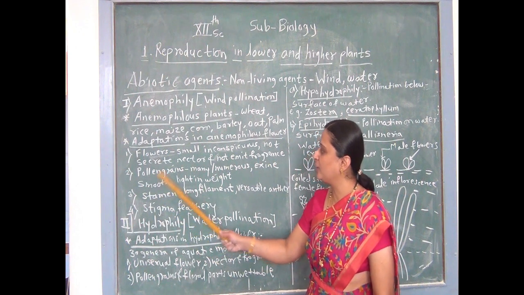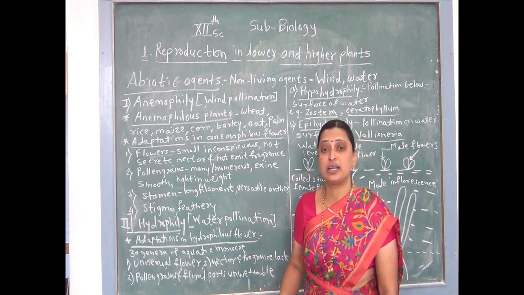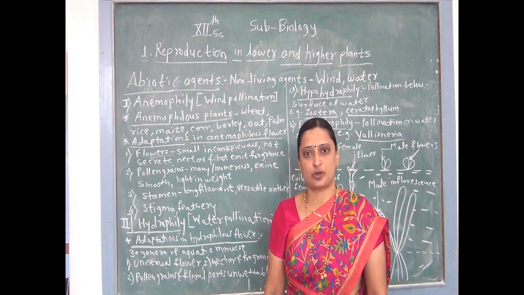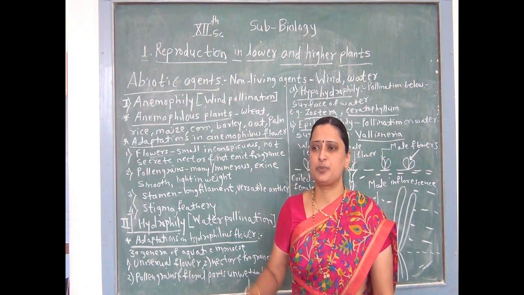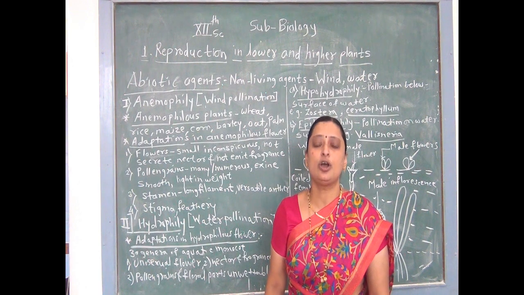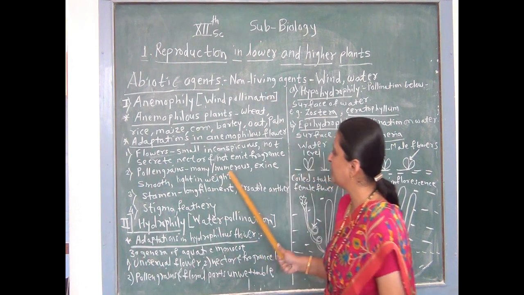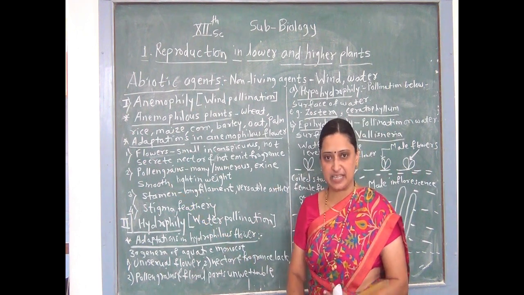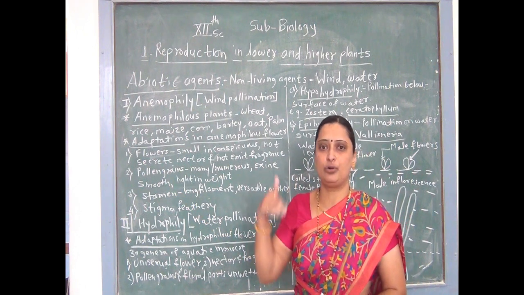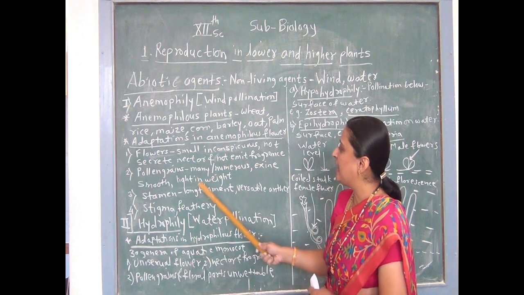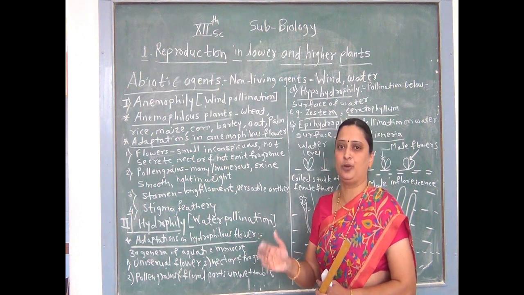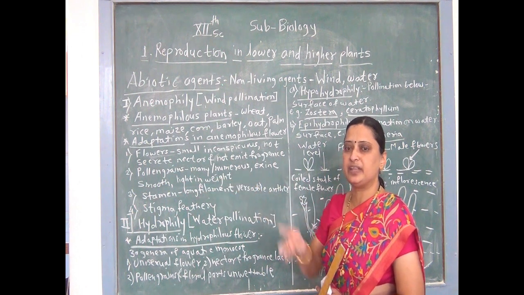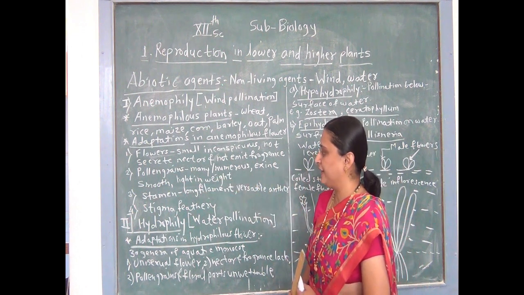Second, pollen grains are many and numerous. Why are pollen grains many and numerous? Because in wind pollination there is a chance of wastage of pollen grains. तर wastage pollen grain होण्याचे चान्स खूप जास्त आहेत, म्हणून pollen grains are produced in numerous amounts. Exine is smooth. When exine is smooth, it is easily carried with the help of wind, and they are light in weight. Therefore, they easily pass from one place to another with the help of wind due to light weight.